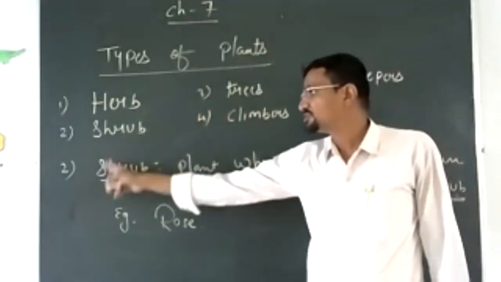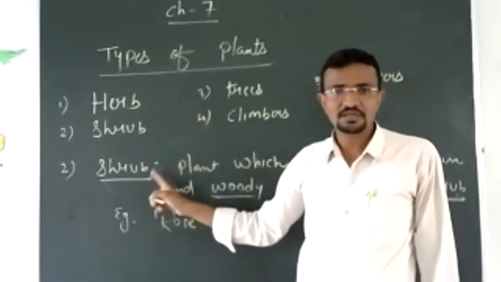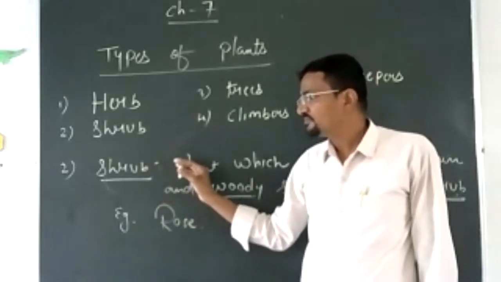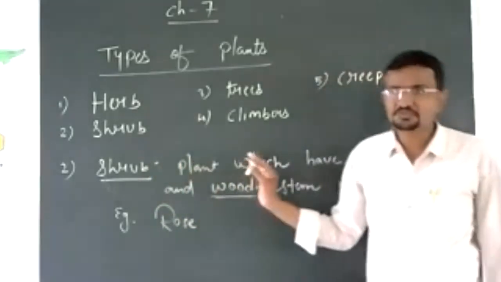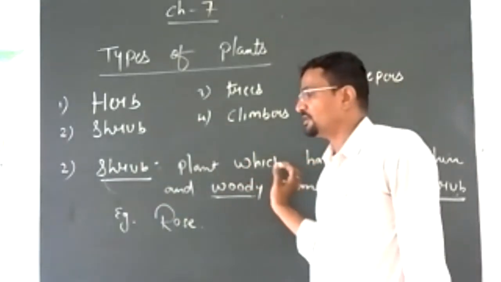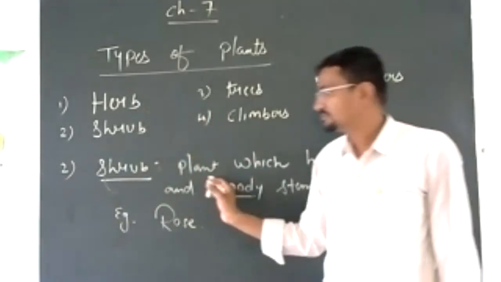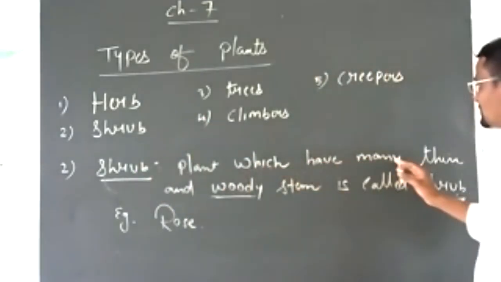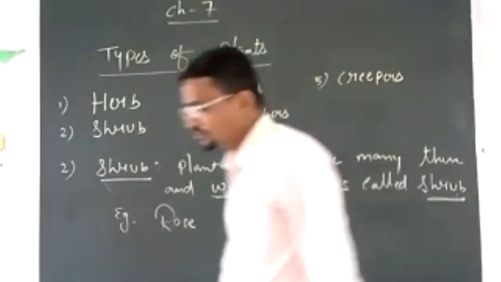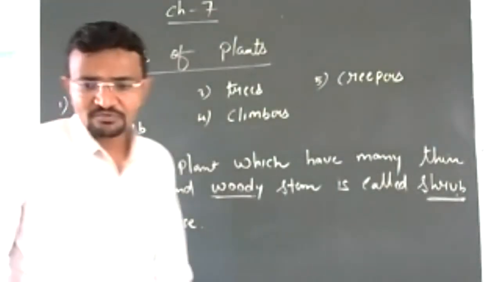But in case of shrub, they are bigger than herb, and they live for 1 to 2 years. They can live longer than herb. That is known as shrub. A plant with many thin and woody stems is known as shrub. Example, rose.